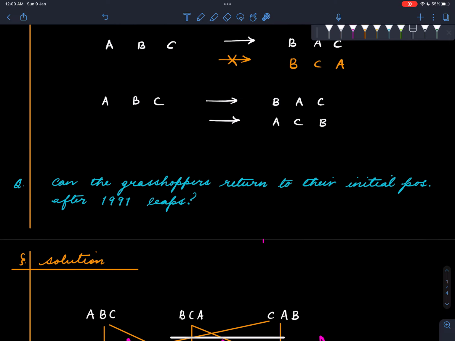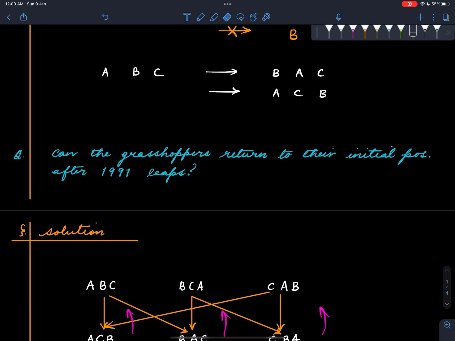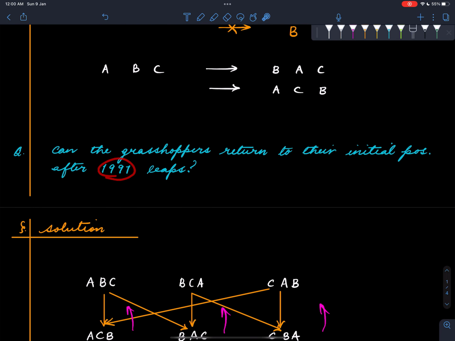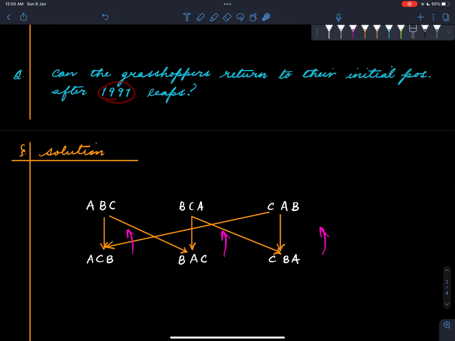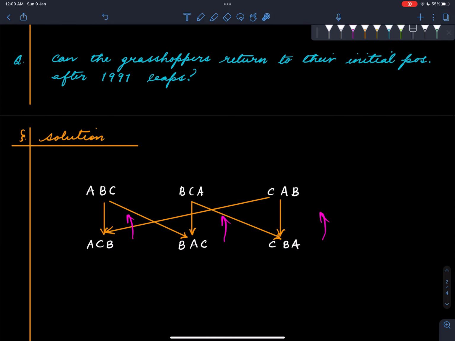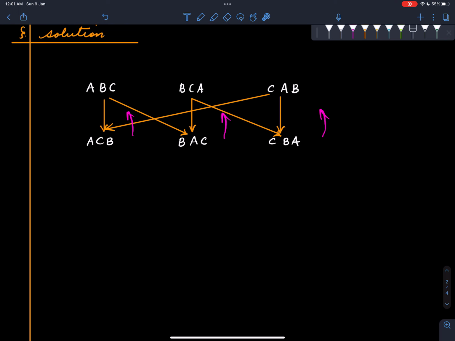All right, so what's the point? Suppose we are talking about an odd number of steps, like 1991. Suppose this is your starting configuration. After the first step, you will be at the bottom somewhere. After the second step, you'll be at the top somewhere.